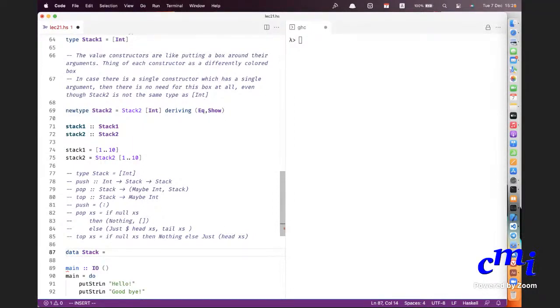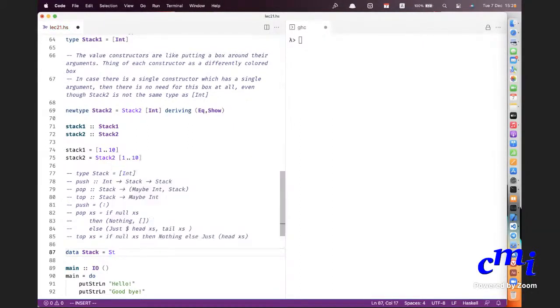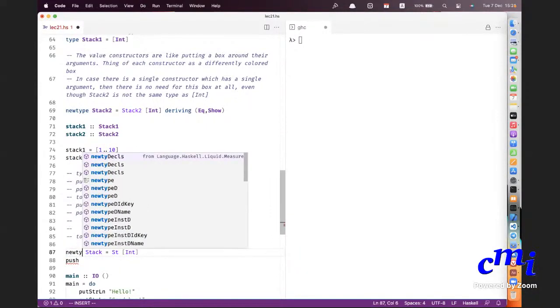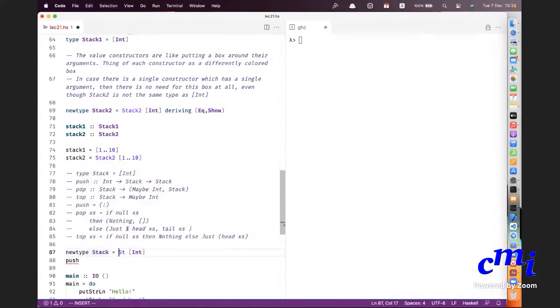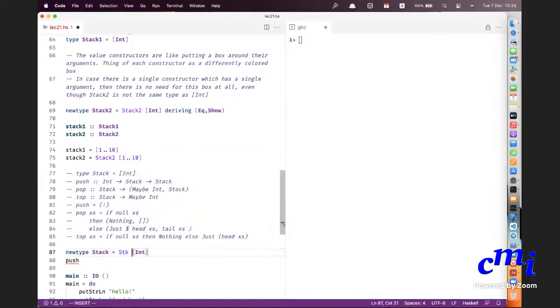But I'll first just do this. So one way to do it would be you can take anything to be your type constructor, the value constructor. It is not necessary that it should be the same as the name of the type. So I could just call it ST, for instance. And then the program is just the same. Push is nothing but, oh, it's asking you to do newtype. So newtype. I could do whatever I want. So push is of type.